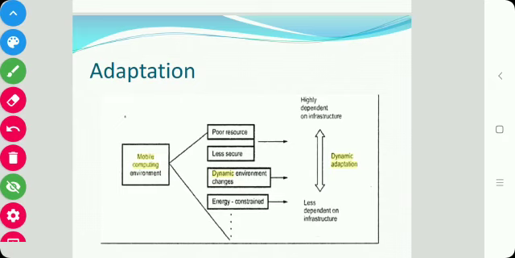Mobile users are still satisfied in resource poor conditions. Means if a mobile user has poor audio quality, still they are satisfied with that service. If there is poor video quality rather than disconnected video, they are also happy with this. So that is the adaptation strategy. The mobile devices have to adapt the applications according to the resources, and make the adjustment so that the video will be continuously seen by the user, or the audio will be continuously listened to by the user. So that is the adaptation technology.